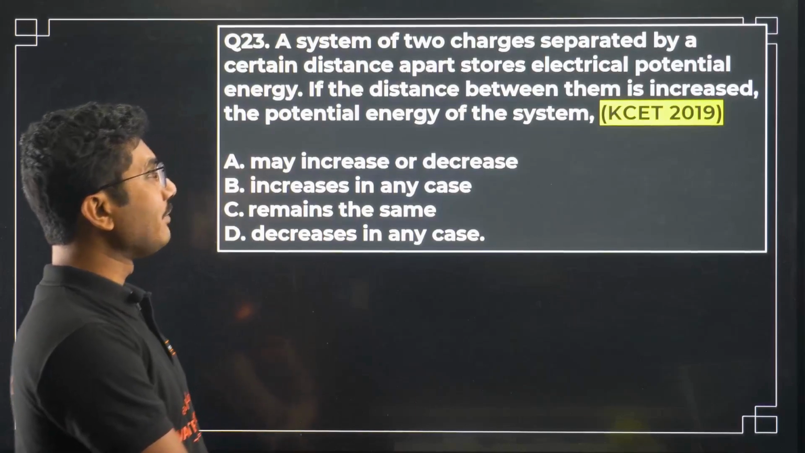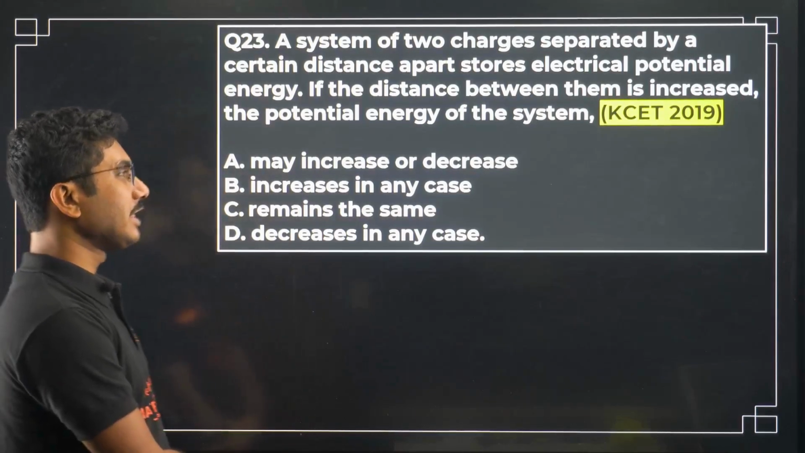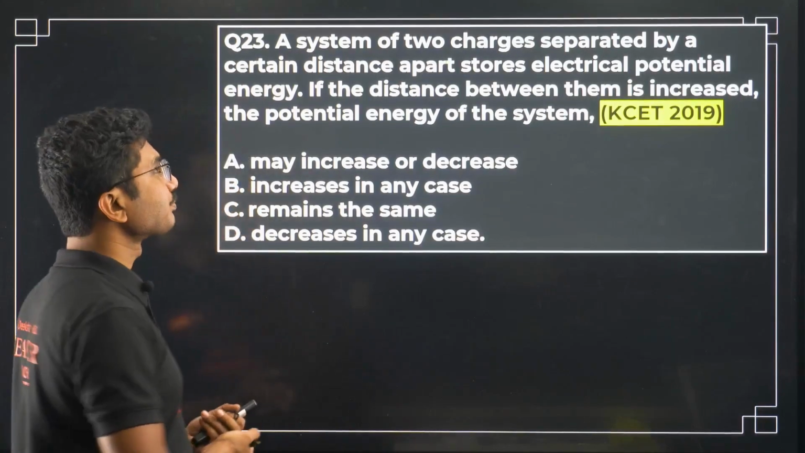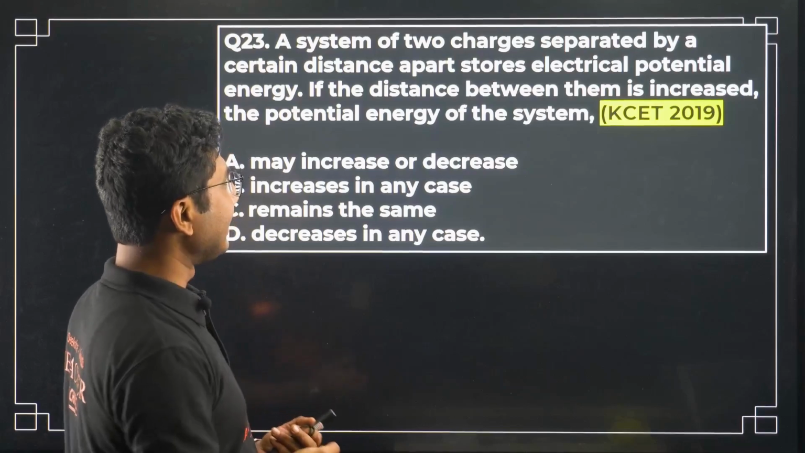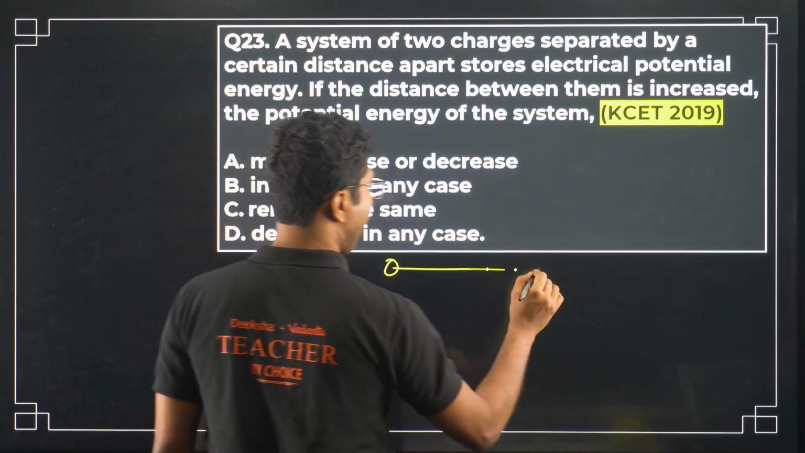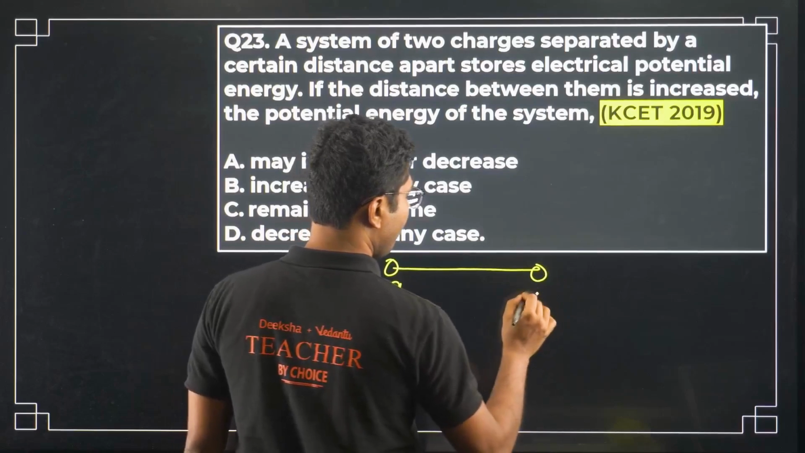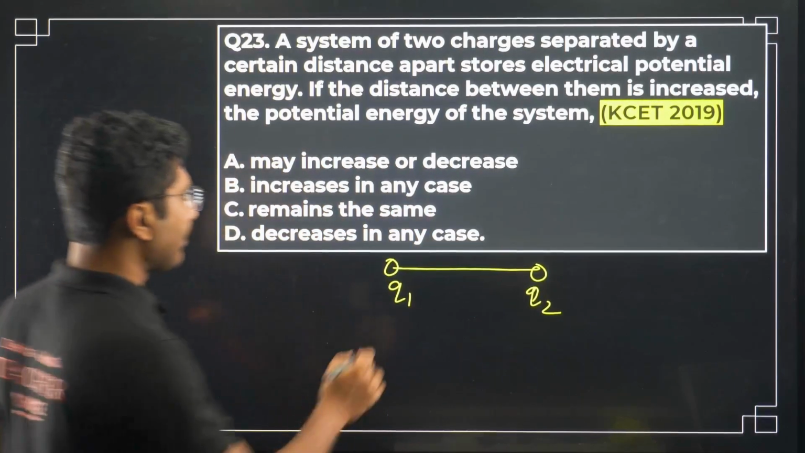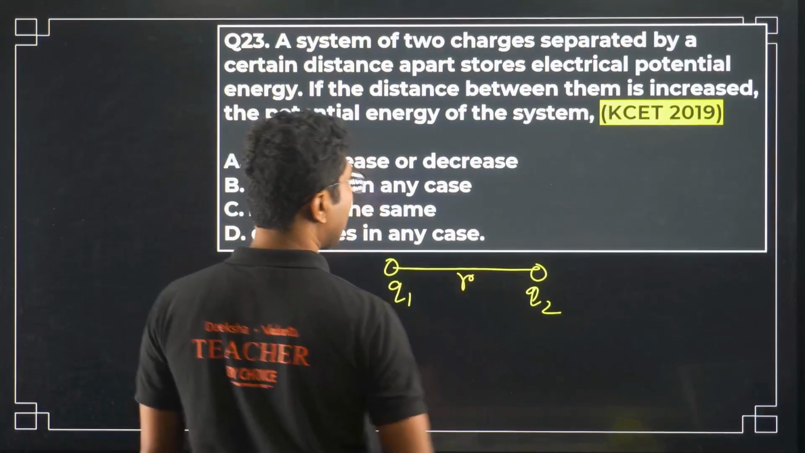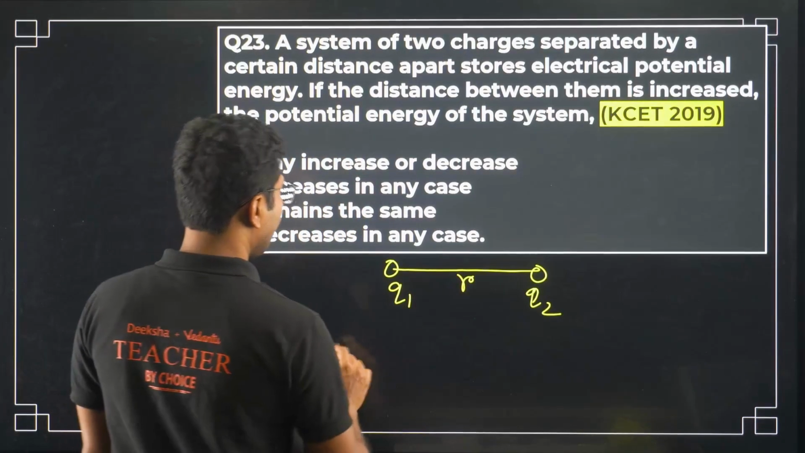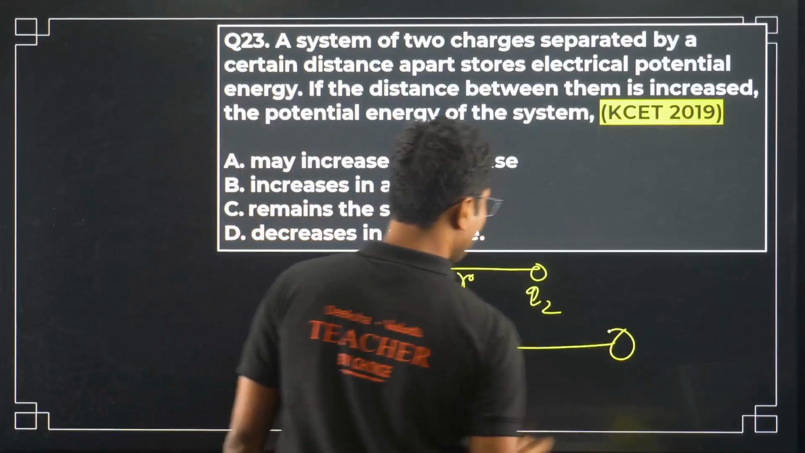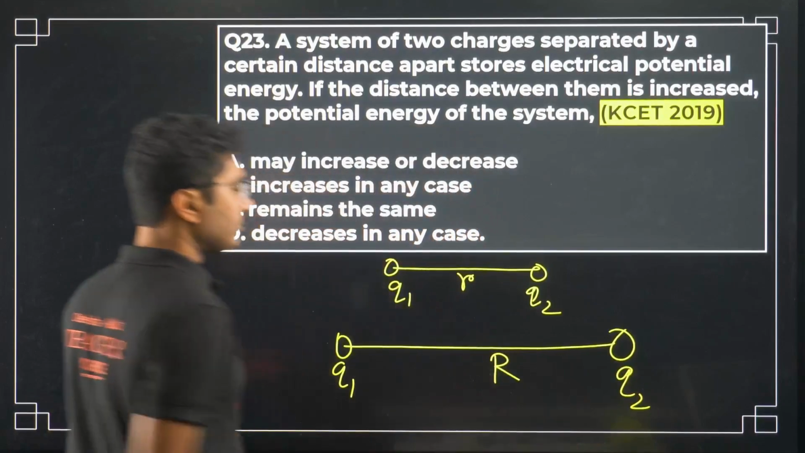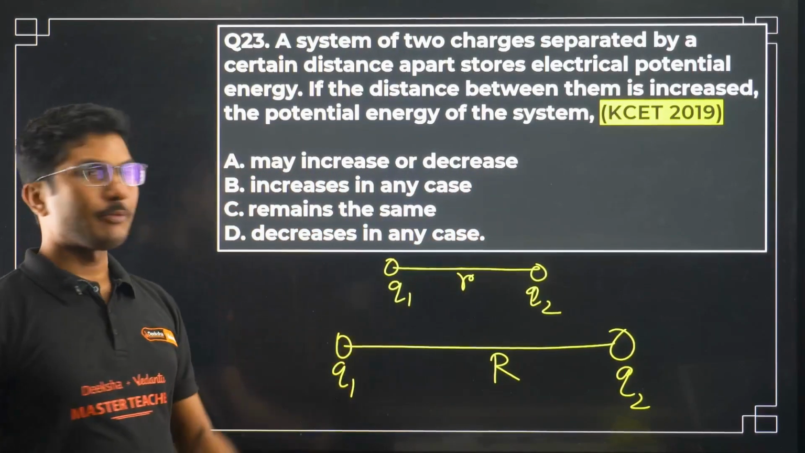A system of two charges separated by a certain distance apart stores electrical potential energy. If the distance between them is increased, the potential energy of the system is. So here we have a system of two charges, Q1, Q2, at a certain distance apart. Now if the distance between them is increased, say the initial distance was R, and you have increased the distance to capital R. So what will happen to the potential energy?